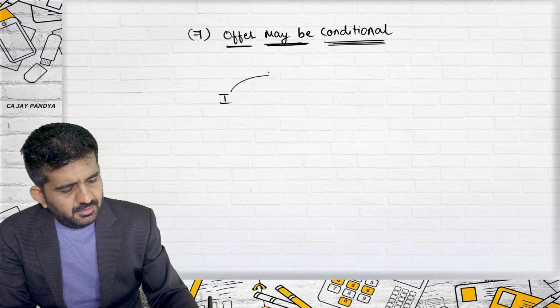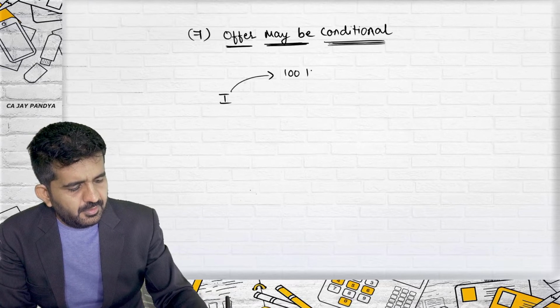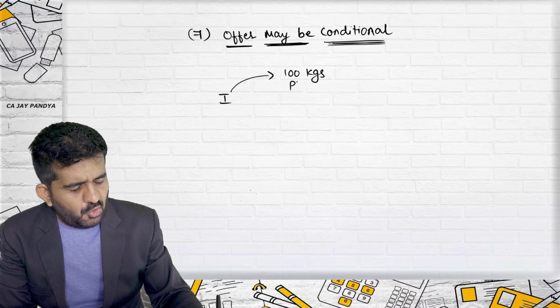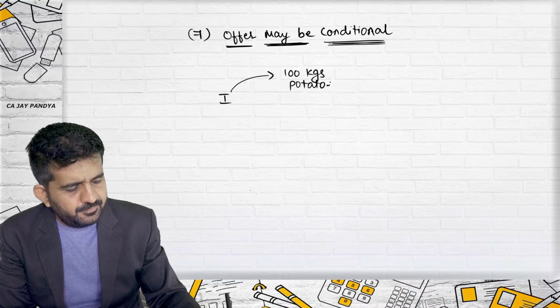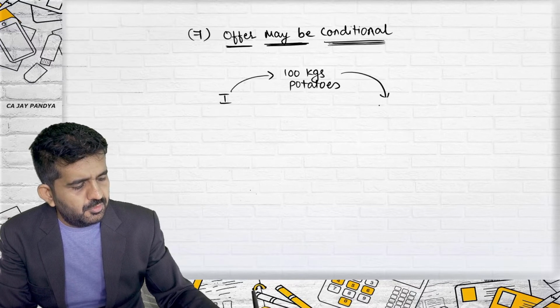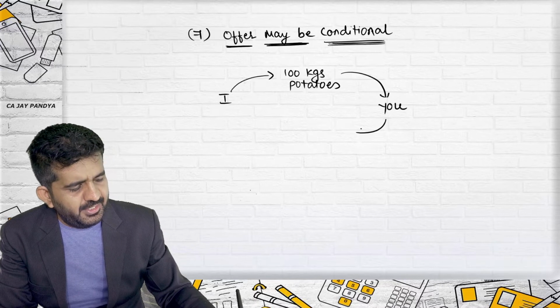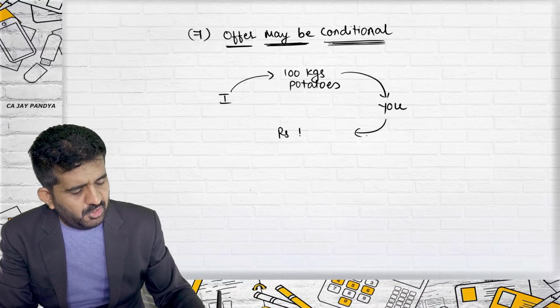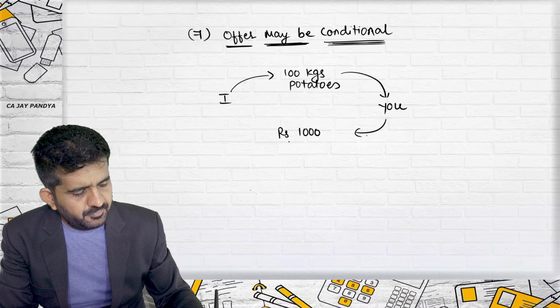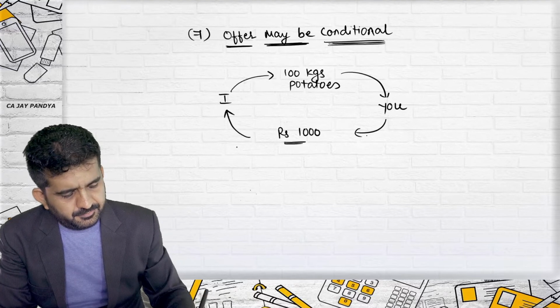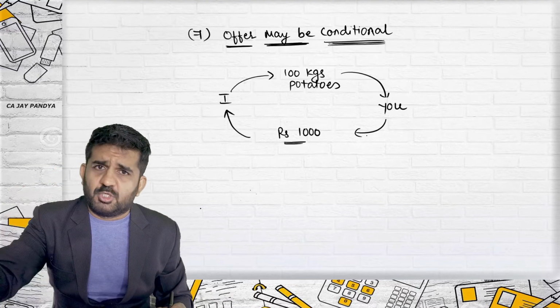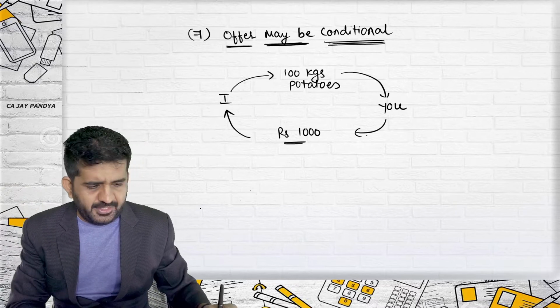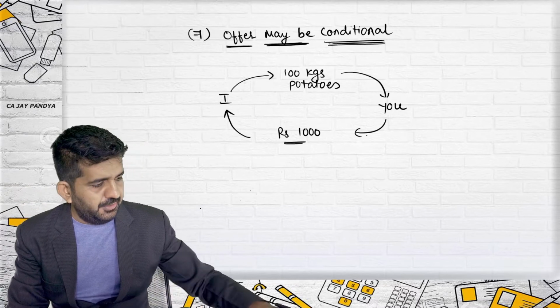I will sell you 100 kgs of potatoes today at the rate of rupees 1000. This is a contract. There was offer, there was acceptance. This is a contract. But there is a condition.